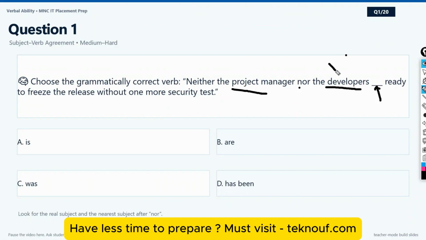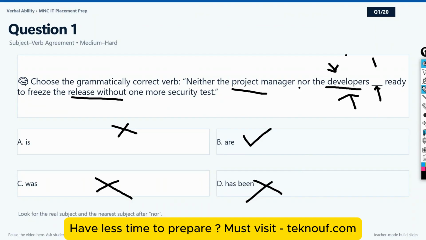And this developers is closer to this dash, so you have to give importance to this subject. Is it plural or singular? If it is plural, then you have to choose the verb as plural. Okay, so is is eliminated. You can use the elimination method while choosing the answers. Eliminate is, and as it is talking about present, you can ignore was. And has been is also eliminated because it's a singular verb. Okay, so you can use are. I hope you understood.